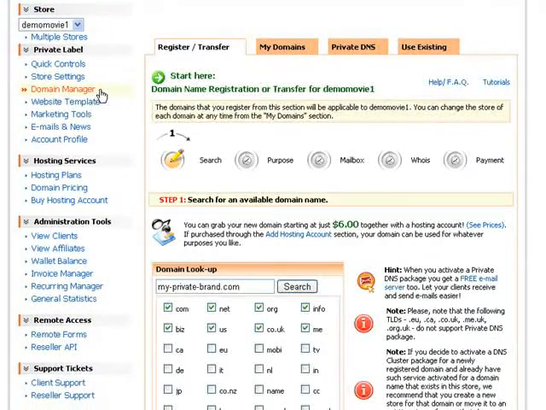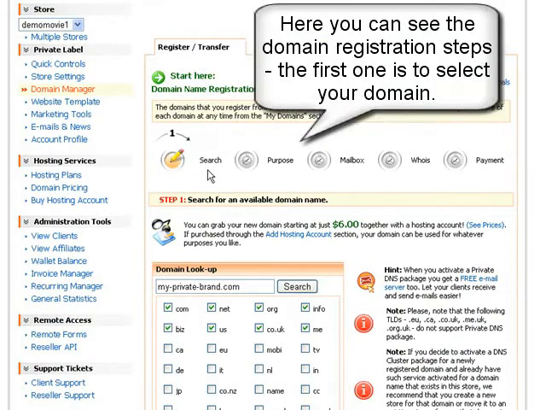This will take you straight to the Domain Registration Transfer Wizard, from where you can order your reseller domain name with the Whois protection service enabled.